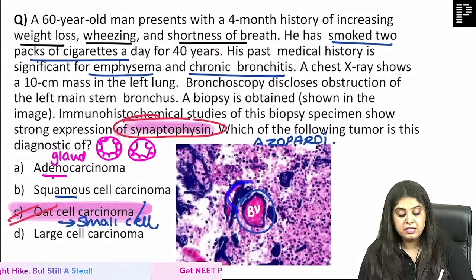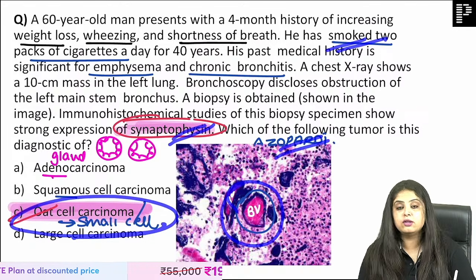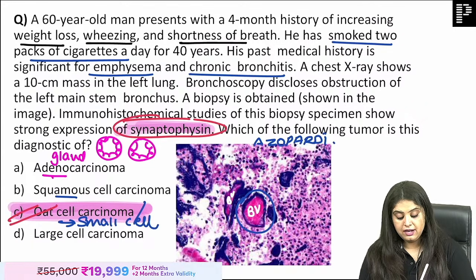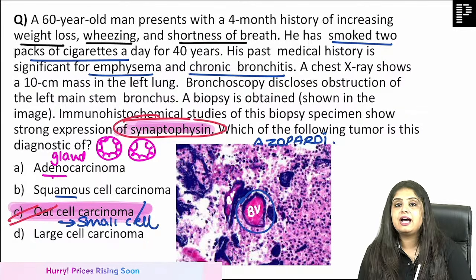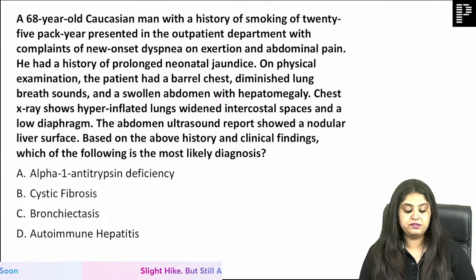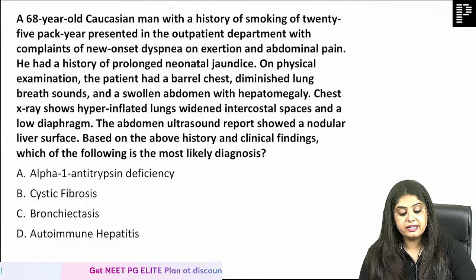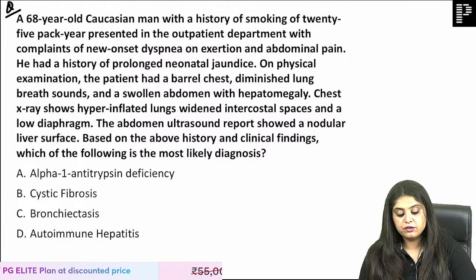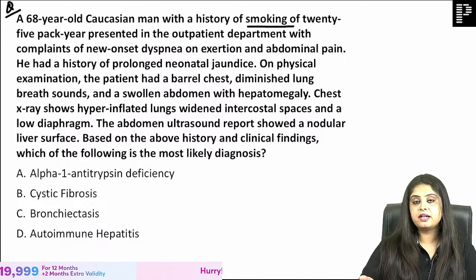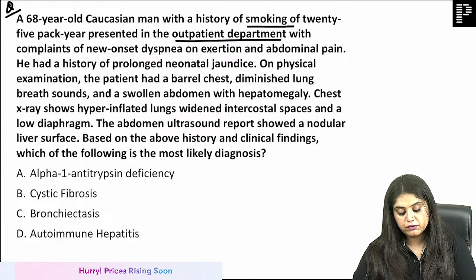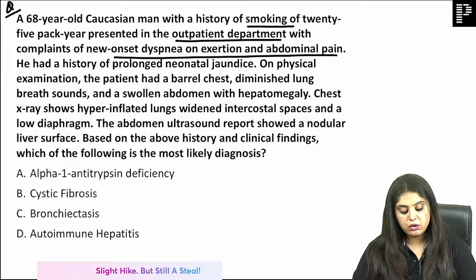No one messes up. Azopardi effect, synaptophysin, smoking history, definitely small cell, oat cell, most aggressive, small packet, big blast. Moving on to the next question. I expect this in every exam of this year because it's one of the most frequently asked PYQs and very, very important. There is a 68-year-old man with a 25 pack year smoking history presented to the OPD with new onset dyspnea on exertion and abdominal pain. He had a history of prolonged neonatal jaundice.